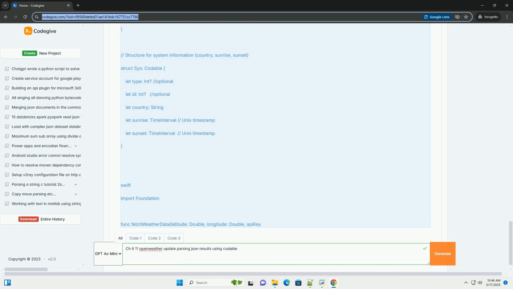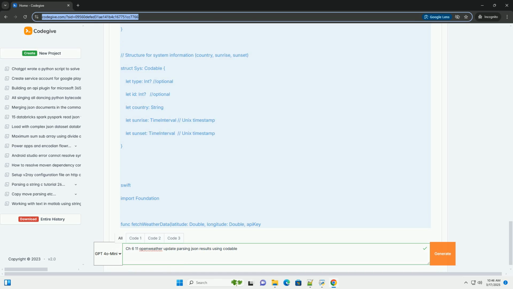Important considerations and best practices. Error handling. The error handling in the code is basic. In a real app, you'd want to provide more informative error messages to the user. Asynchronous execution. Network requests are asynchronous. This means the fetchWeatherData function returns immediately, and the completion handler is called later when the data is received. The UI updates must happen on the main thread, which is why DispatchQueue.main.async is used.